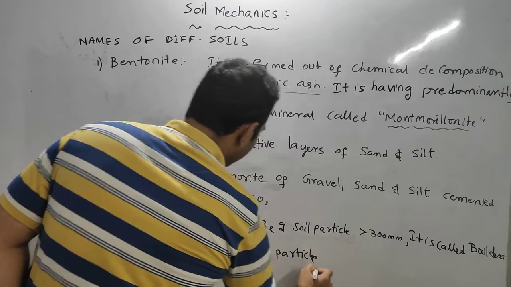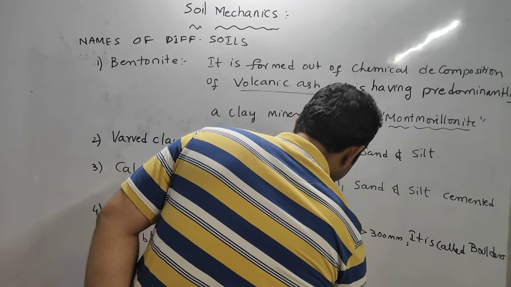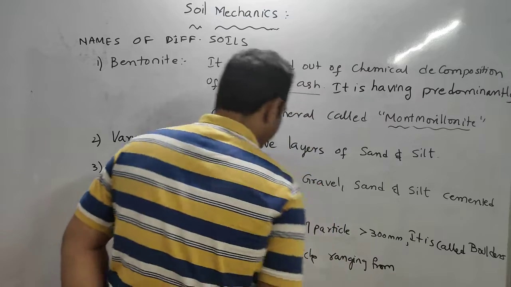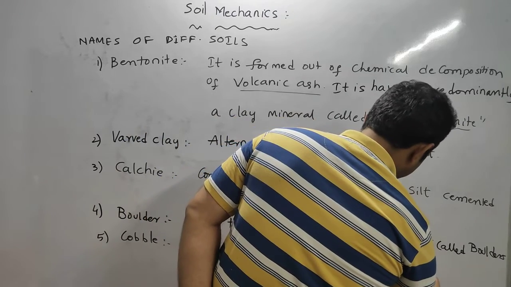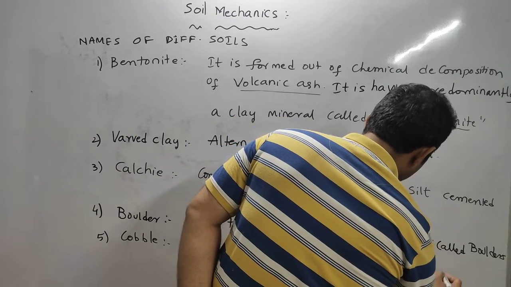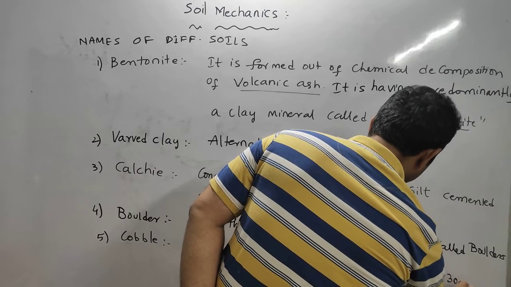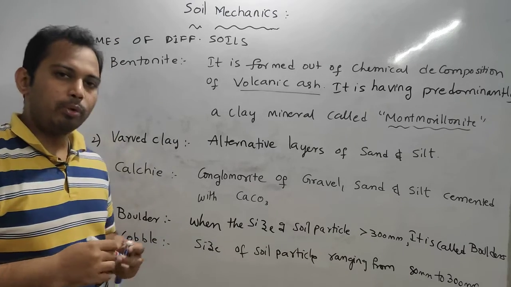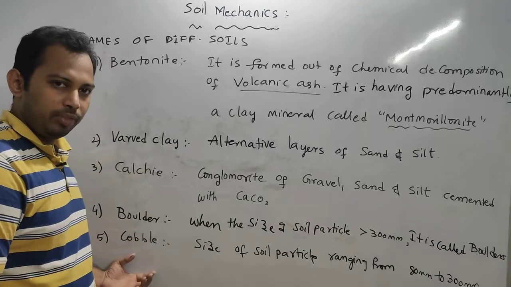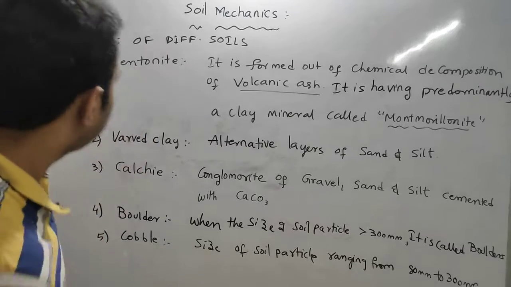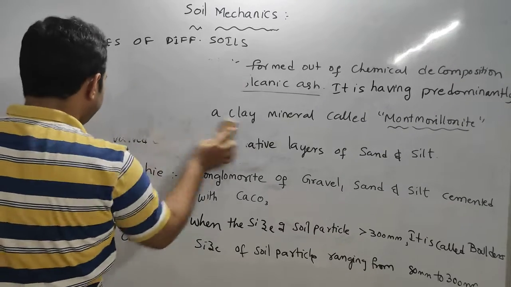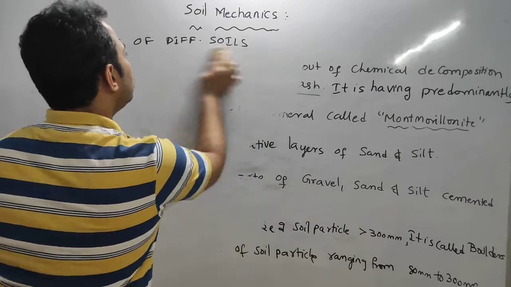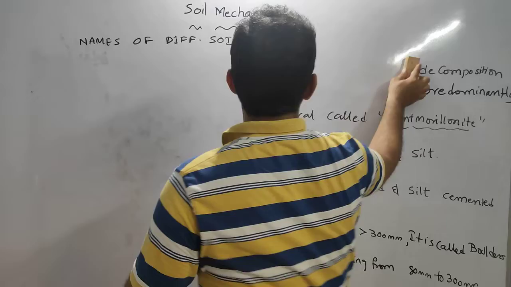Size of soil particle ranging from 80 mm to 300 mm is nothing but cobble. Next is hard pan.